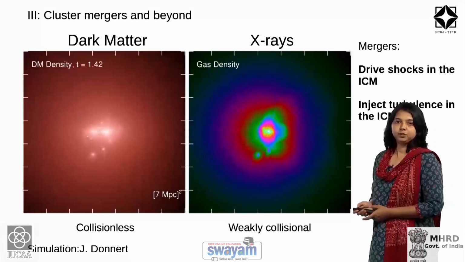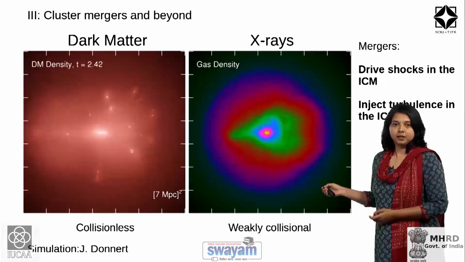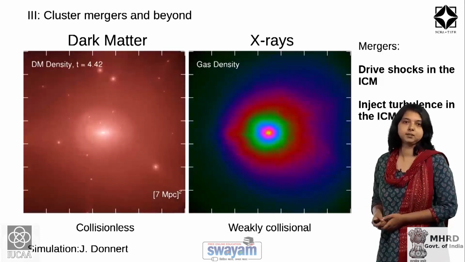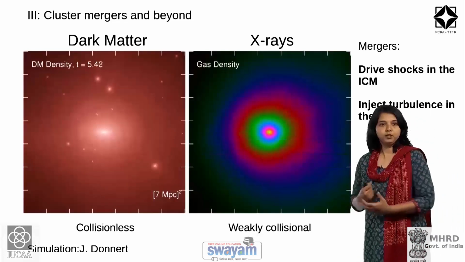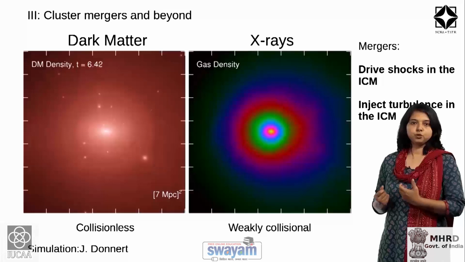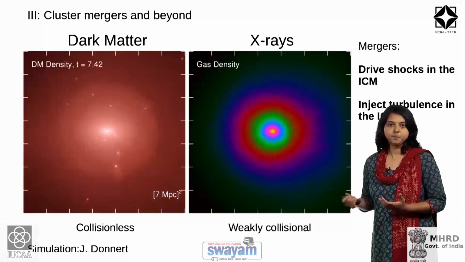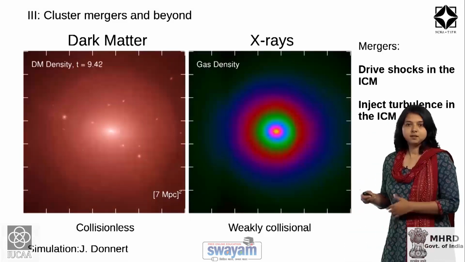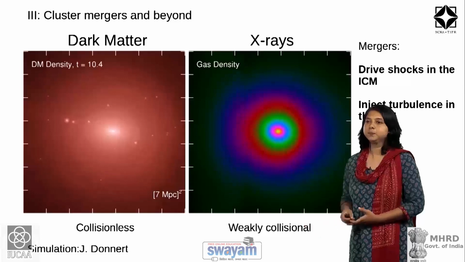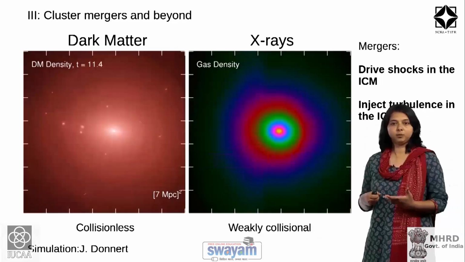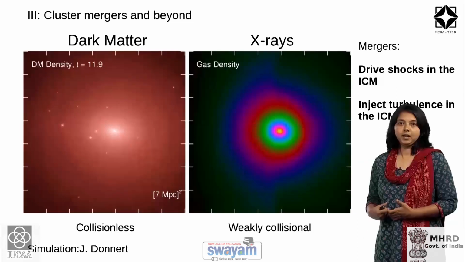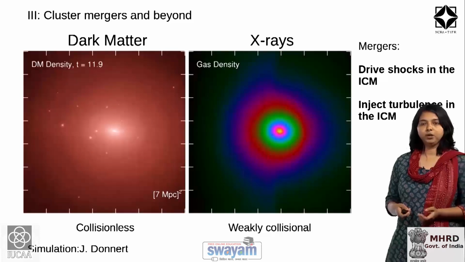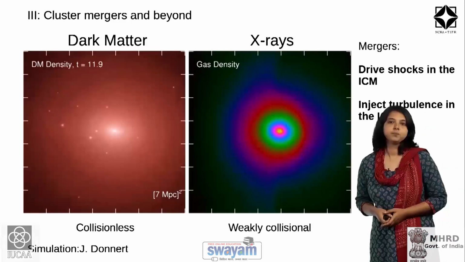So, in the left panel you see the dark matter particles that collide, and their physical property is that they are collisionless particles. So, they keep moving according to what gravity defines, whereas what you see in X-rays is a gas which is weakly collisional, and what difference it makes to be weakly collisional is that it can produce effects such as shocks and turbulence in the intracluster medium.